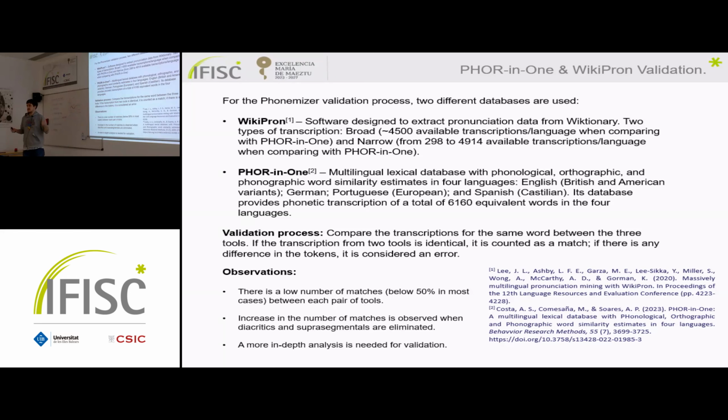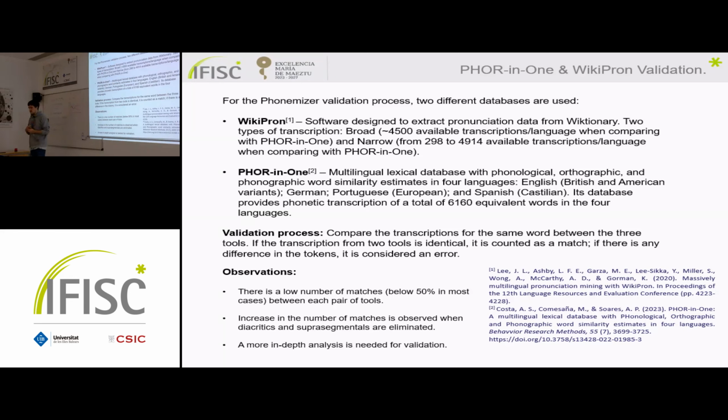So the validation process is very simple. It's just to compare the transcriptions, one with the other. And if there is a mismatch in any token of the transcriptions, we count it as an error of the transcription. And we do this in each pair of tools: Wikipron with 4in1, Wikipron with Phonemizer, just to see that for Wikipron and 4in1, that are supposed to be validated, there are a lot of errors too. So the first thing that we see is there is a very low number of matches, below 50%, not for every case, but in general.